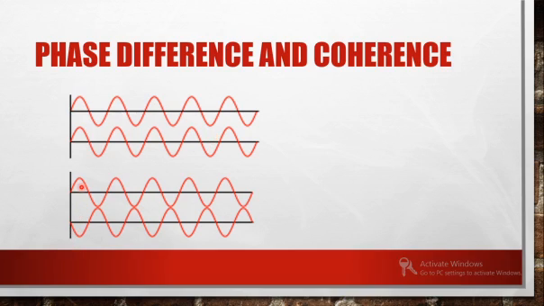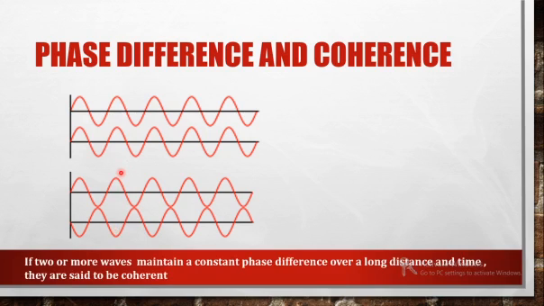While here, if you consider this moment, this wave has a crest while the other has a trough. At this point, the first wave has a trough and the second wave has a crest. So every time the opposite nature of the wave is coming up, isn't it? Such a phase difference is said to be out of phase. The two waves are said to be out of phase.